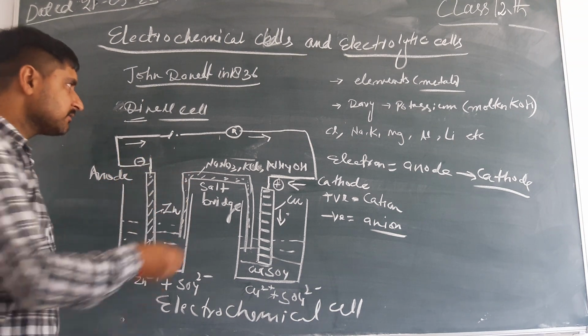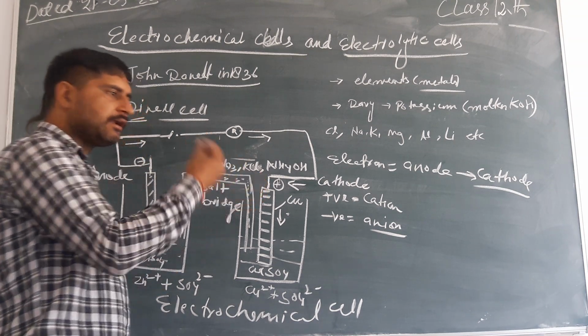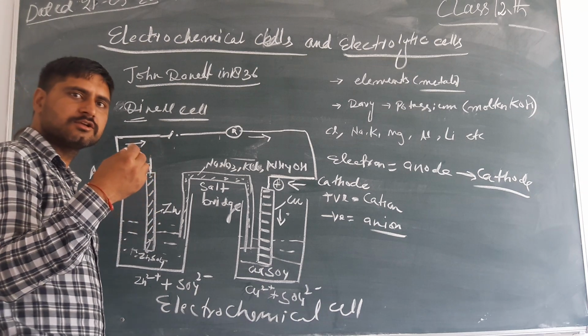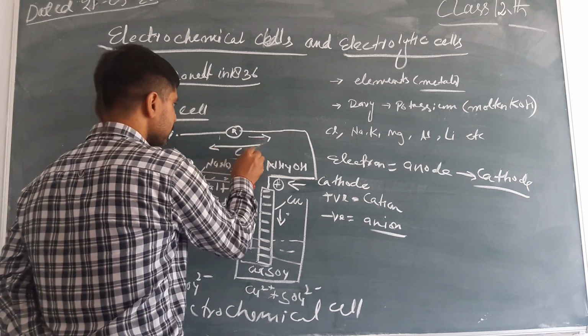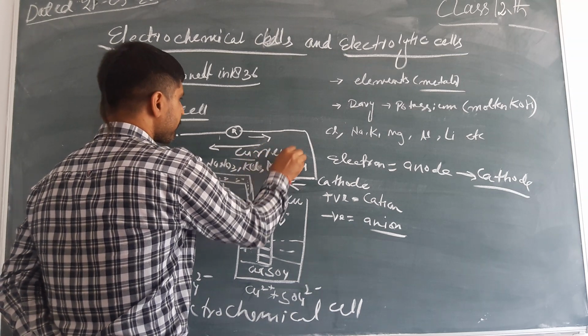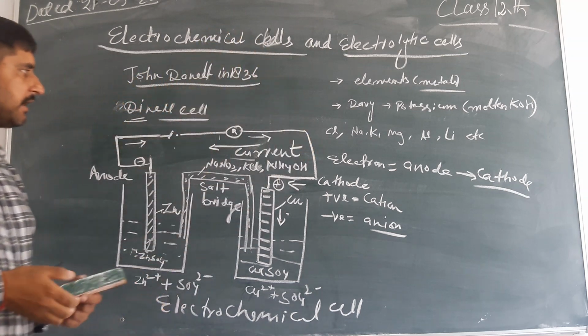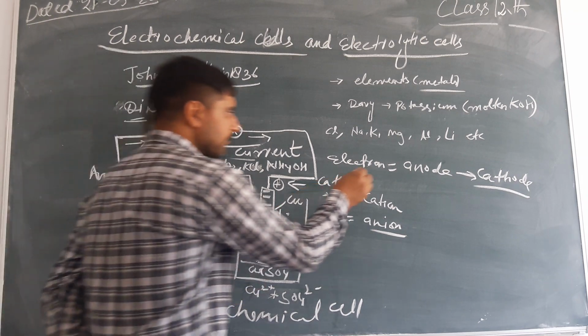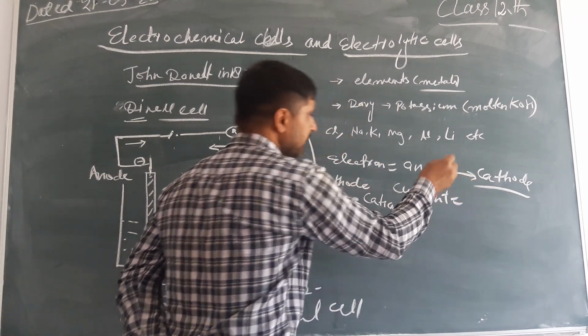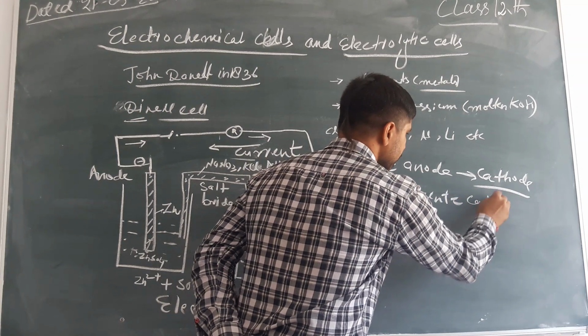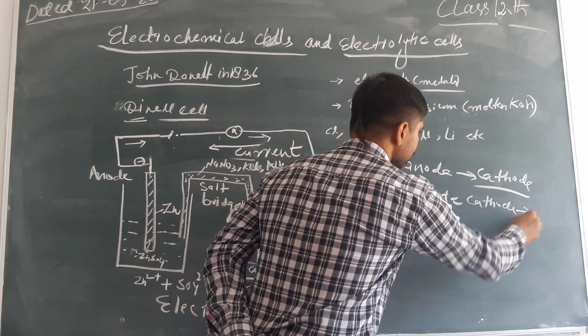Another one: since electron and current have opposite charge, there is flow of current in this direction. The current flows from cathode to anode.